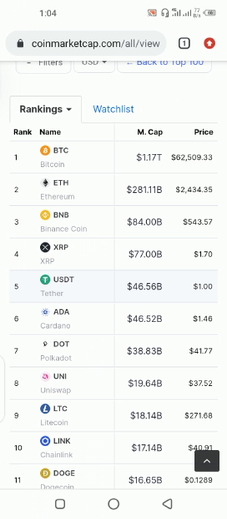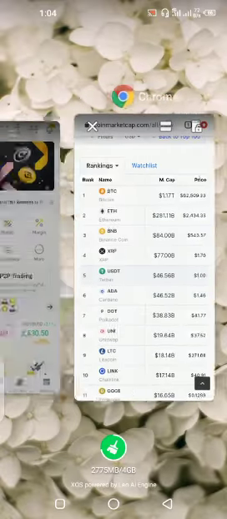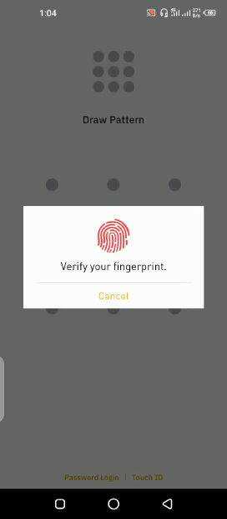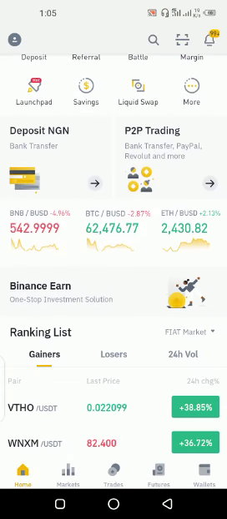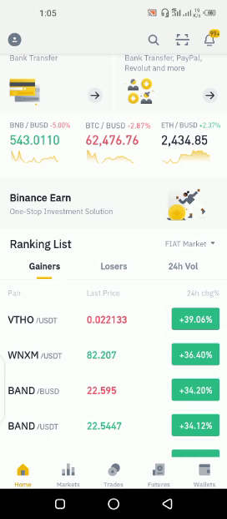So the first thing we are going to talk about here, let's go to my Binance app. So this is my Binance app, and here we are. You can see the top gainers today on the Binance app, and all of them.